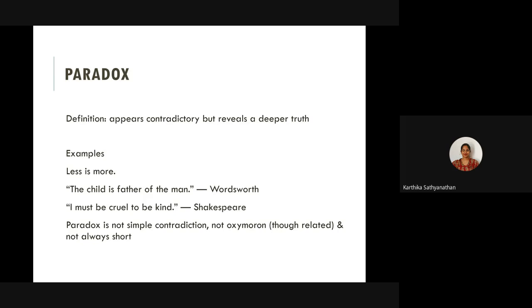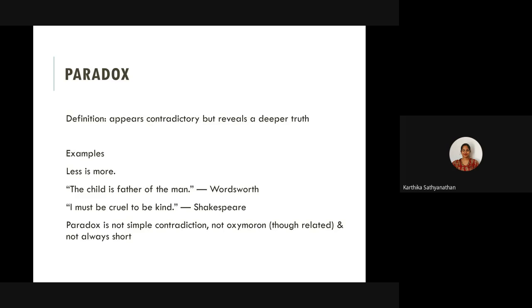Next is, the child is father of the man. This is a line from a poem written by Wordsworth. A child cannot literally be a father, right? But what does it indicate?